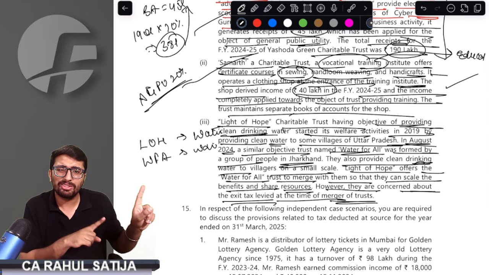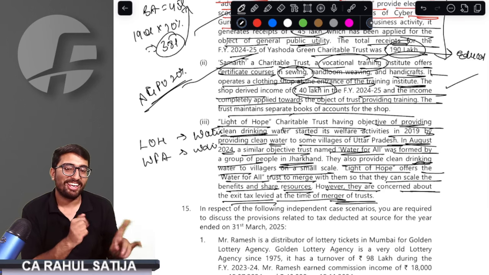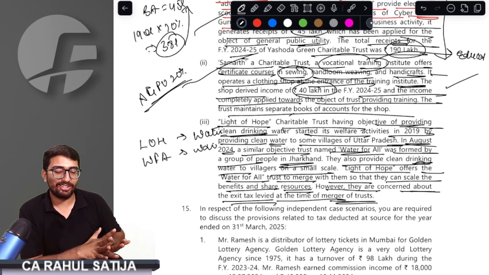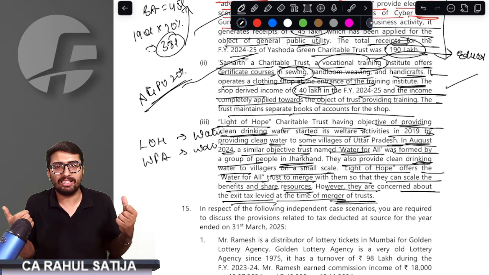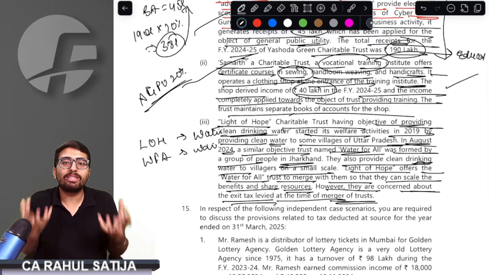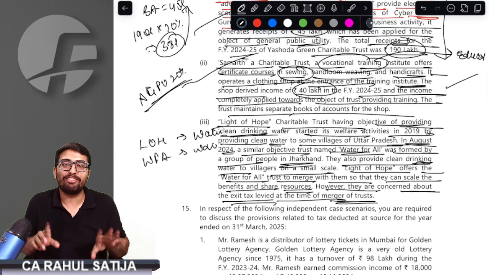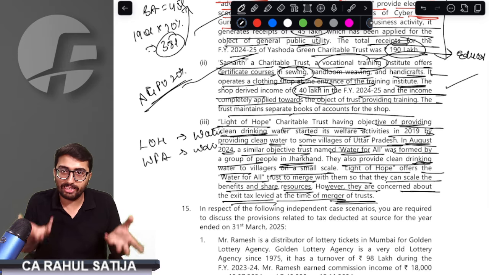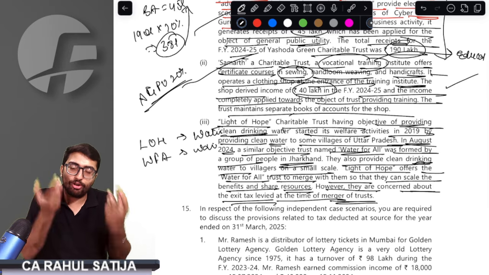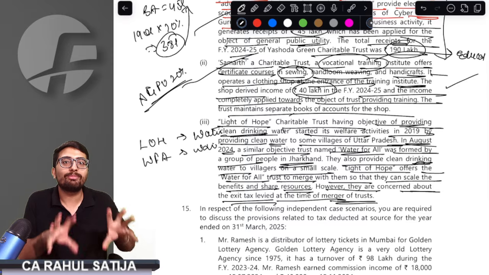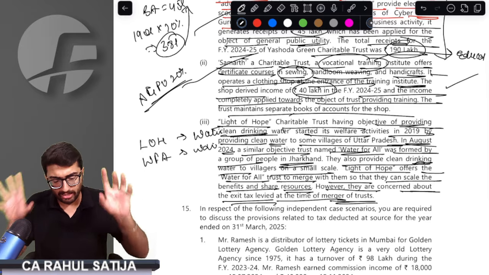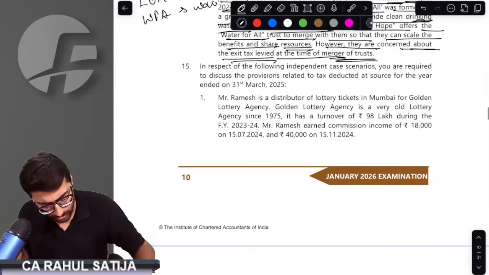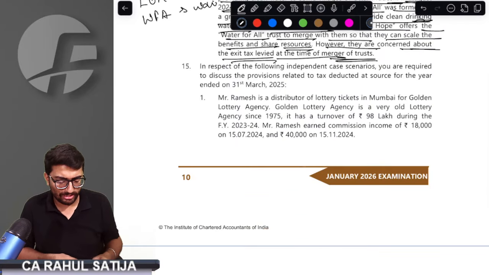But in this case, it is not mentioned whether they are registered or not. But sir, we are aware, we can assume that if they are registered, then only this question arises. If they both are registered, then only exit tax arises. If both of them are not registered, no point of exit tax. If one of them is registered, the other is not, of course, exit tax. This question only arises when they both are registered. So we have to assume that they both are registered and fulfilling every condition. The right answer is we can assume that they are of the same purpose and exit tax would not be applicable in this case. Simple point it was. No issue with this question at all.